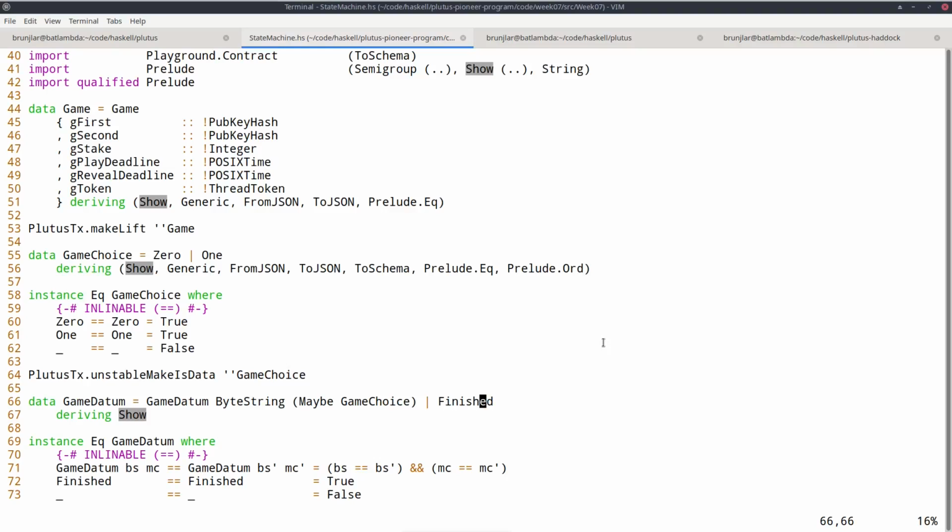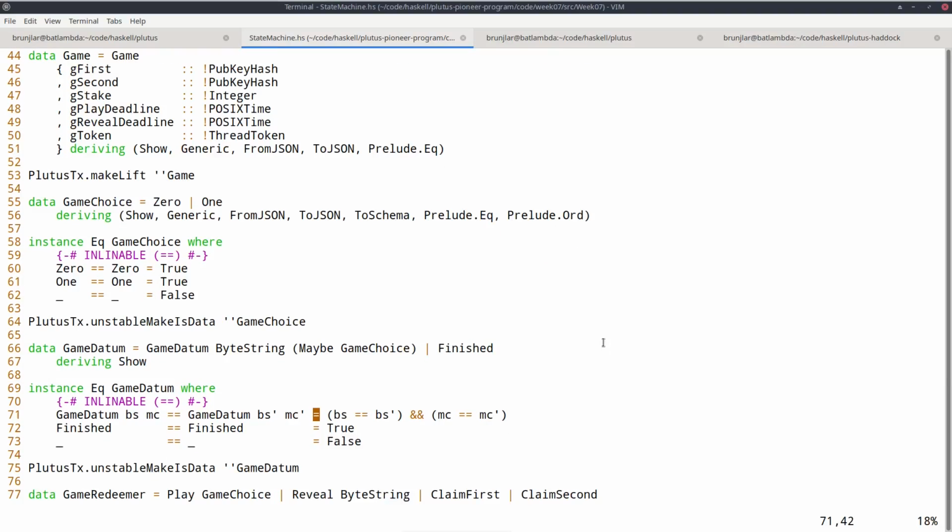So the first constructor is as before, hash provided by the first player, maybe made by the second player, and then this additional constructor to represent the final state that the game has ended. That makes the definition of equality slightly more complicated because now I have to take this second constructor into account as well. But nothing serious going on there. The redeemer is exactly the same as before. These two helper functions are exactly the same as before.